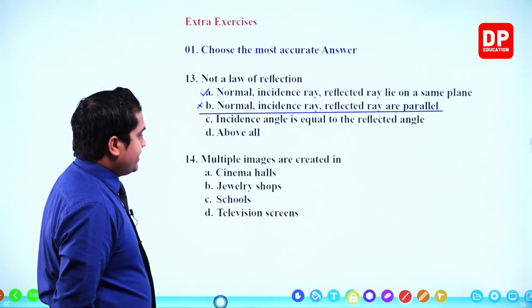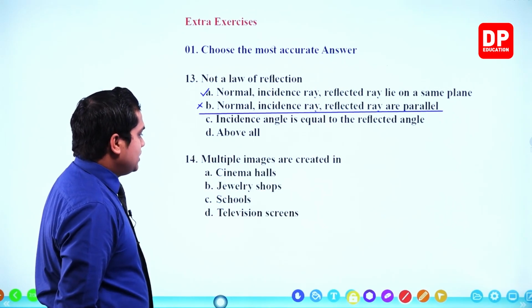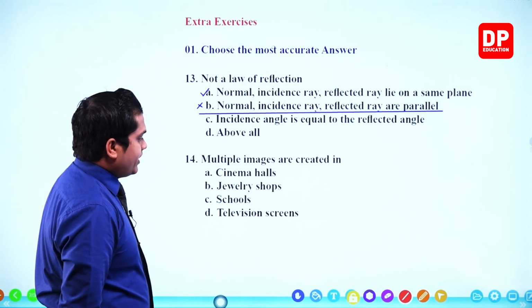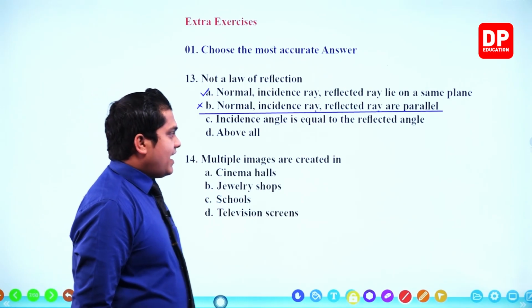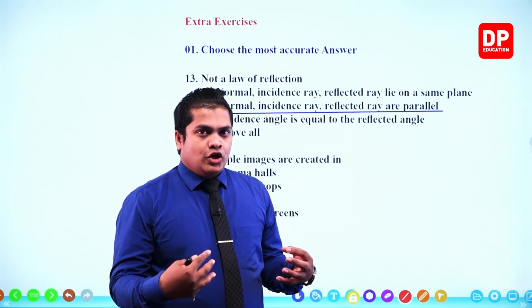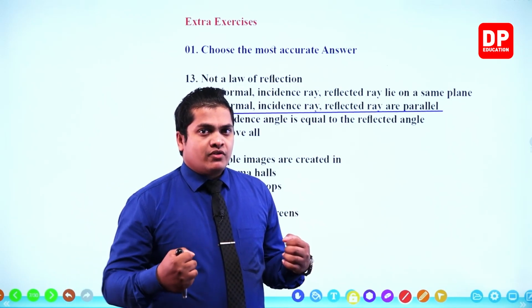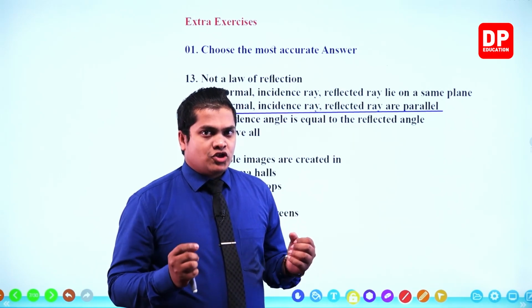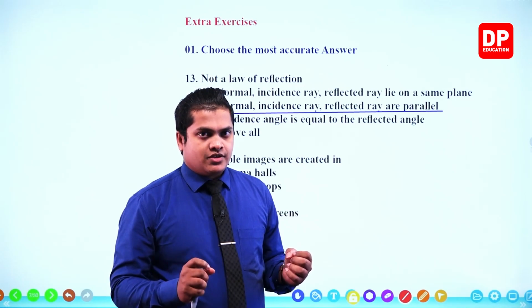Multiple images are created in cinema halls, jewelry shops, schools, television screens. The purpose of having multiple images is to enhance the look, to show that there is a large number of goods or items. So where do we use these things? Especially within jewelry shops, my dear children.